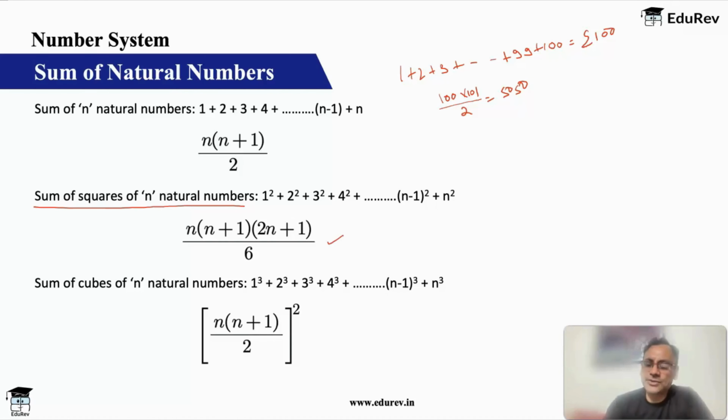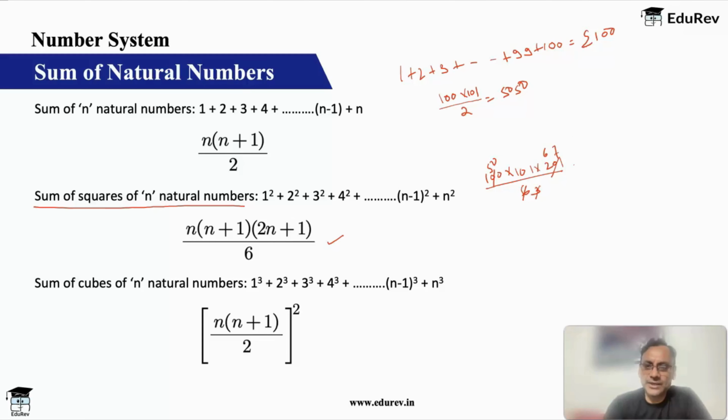So if I ask you sum of squares of natural numbers up to 100, it will be 100 into 101 into 201 by 6. So this will be 50, and this I can cancel as 67.